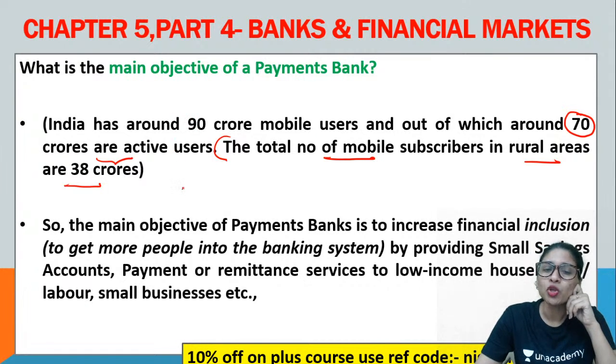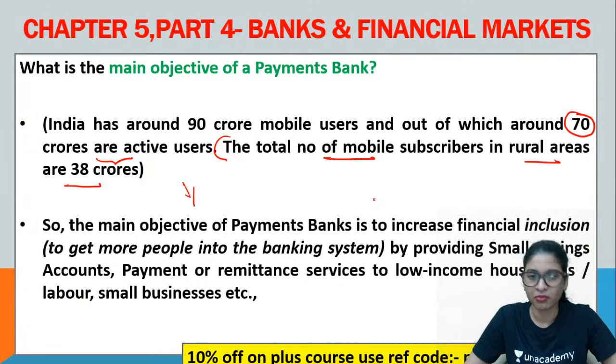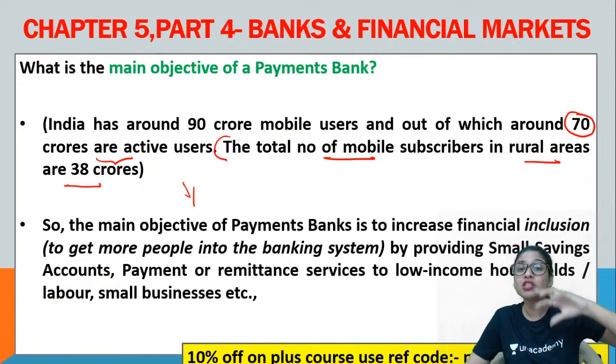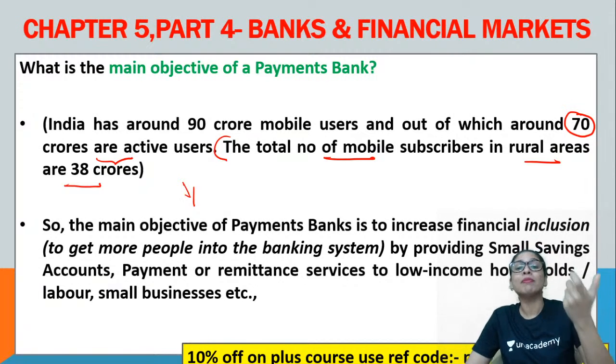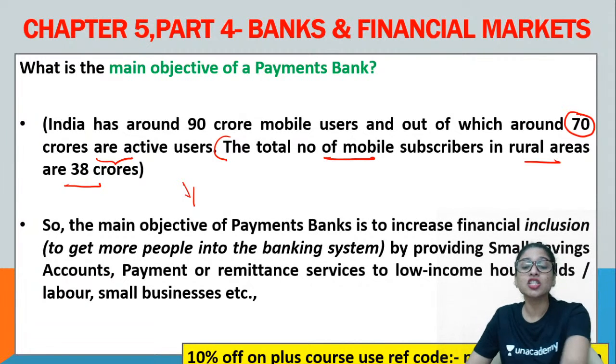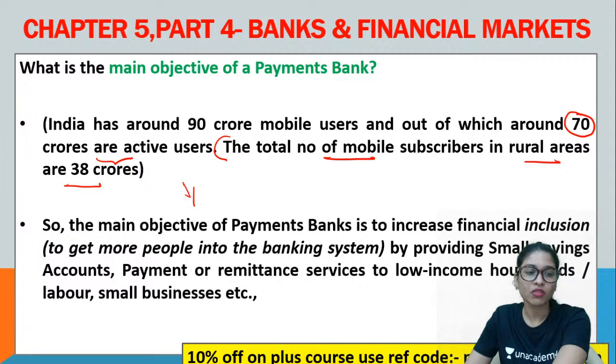Now, if you want to maintain the objective of payment banks with regard to increasing financial inclusion, that is to get more people into banking, guys, what will you do? You can do that not by opening big accounts, but rather payment banks like small savings accounts. Payments or remittance services to low income households, to laborers, to small businesses, small things, you can really do it. That is called payment banks. Availability of loans to people via all these perspectives. Clear? Yes, Suraj.